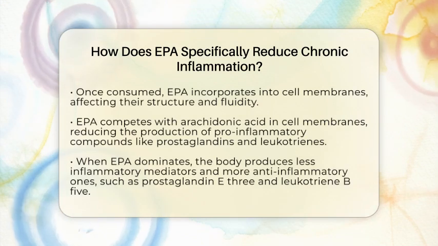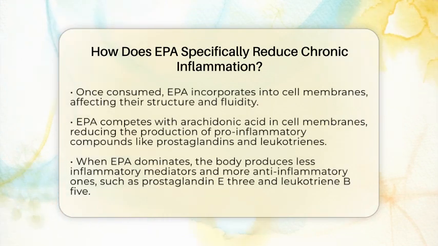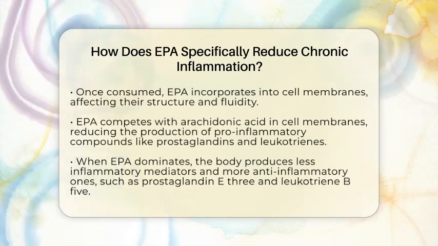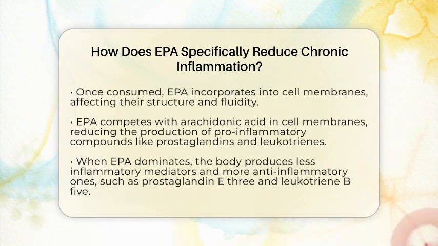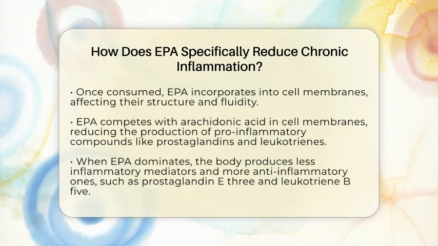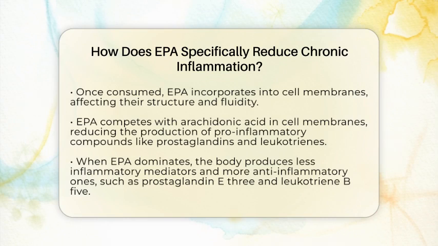One of the key mechanisms by which EPA reduces chronic inflammation involves its competition with arachidonic acid, another fatty acid present in cell membranes. Arachidonic acid serves as a precursor for pro-inflammatory compounds called prostaglandins and leukotrienes.